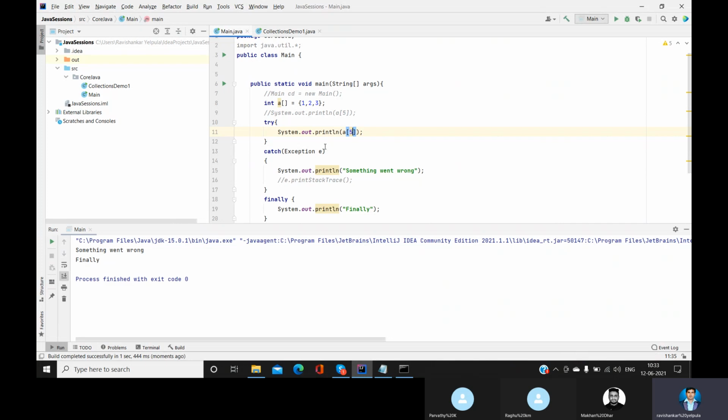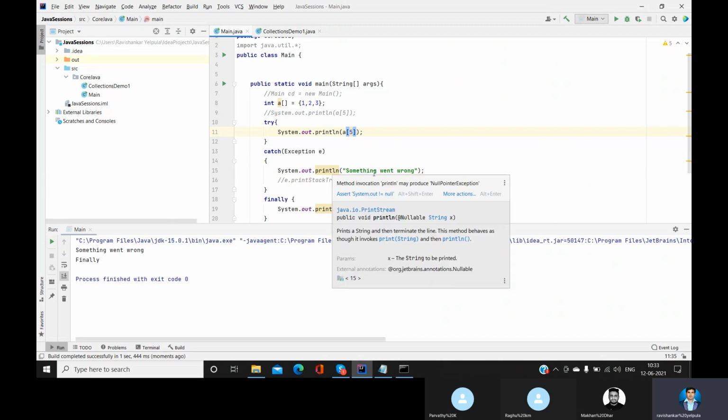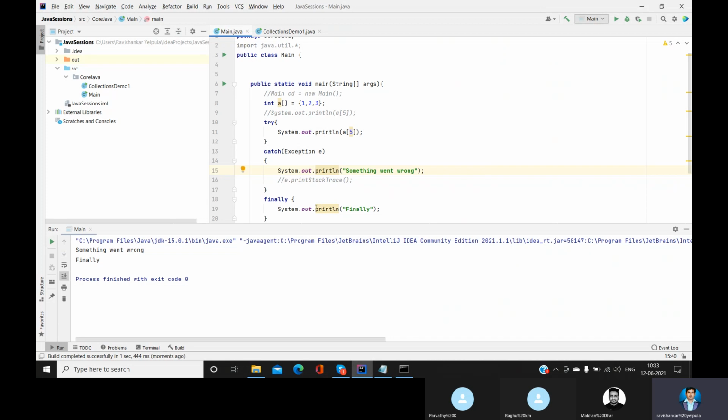Something went wrong. So there is an error in the try block. Execution stopped at the try block, then it went to the catch block, and the catch block got executed, then the finally block. So now, guys, do you have any opinion or understanding of what is happening here?